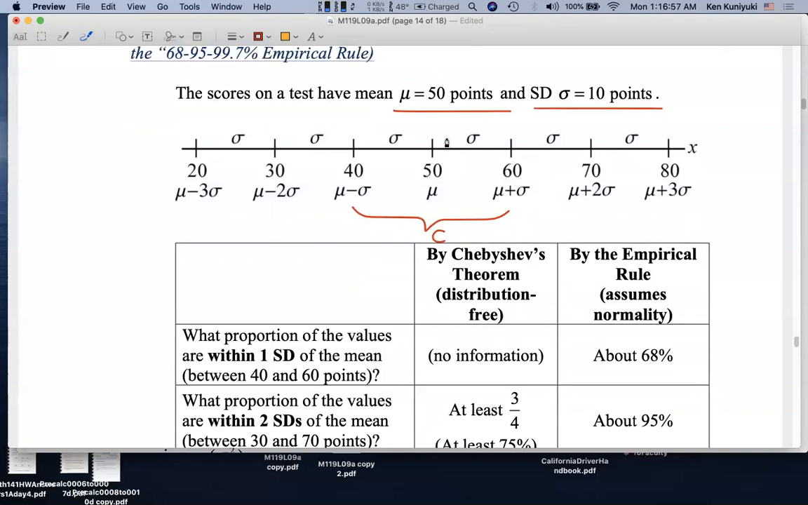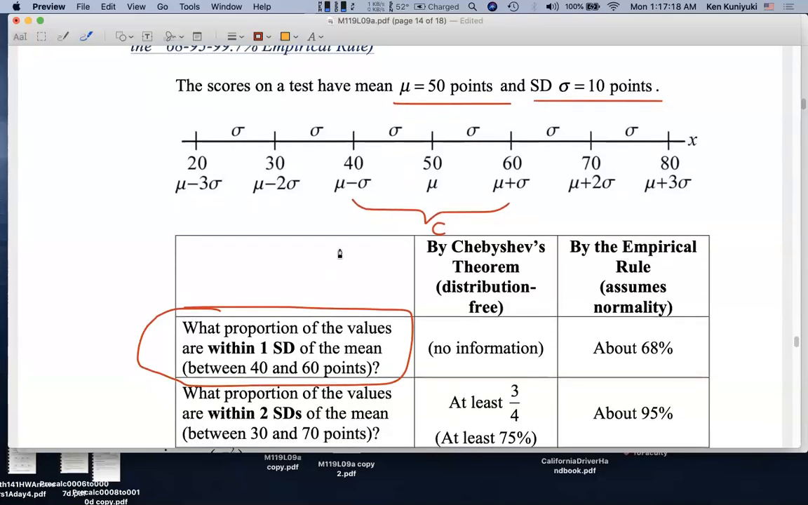Now, the mean is 50 points, the standard deviation is 10 points. So this interval from 40 points to 60 points would be all the scores within one standard deviation of the mean. Well, we're asking the question, what proportion of the values are within one standard deviation of the mean? That is, what proportion of the test scores will be between 40 points and 60 points? Chebychev's theorem doesn't tell us anything. We get no information whatsoever. So if I'm unsure what shape the distribution is taking on, Chebychev's theorem doesn't tell me anything.